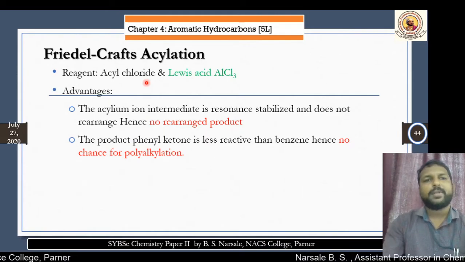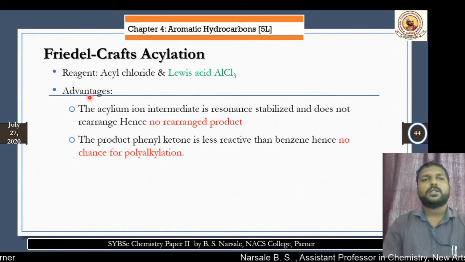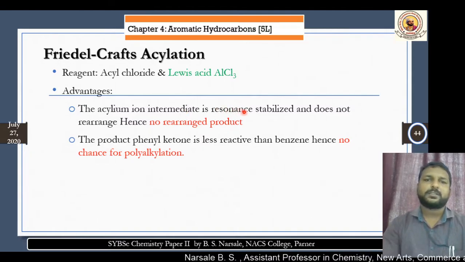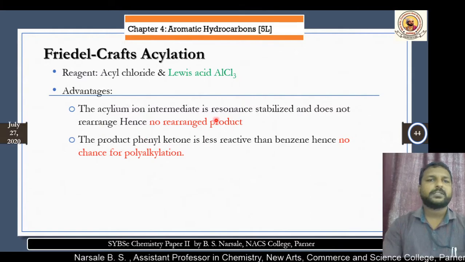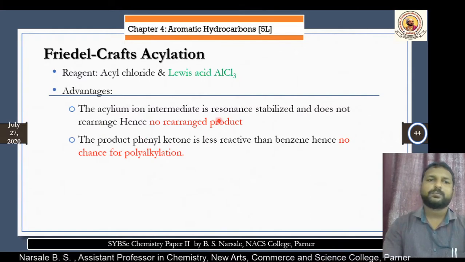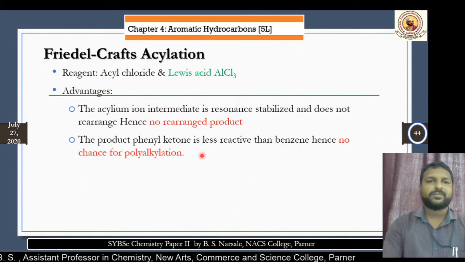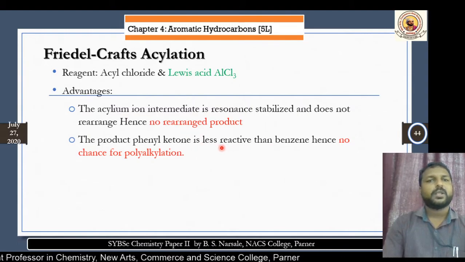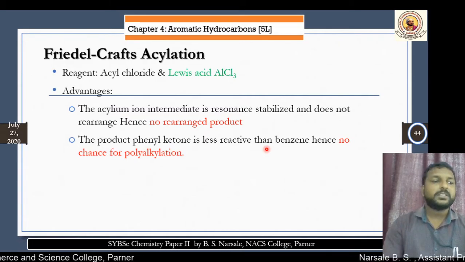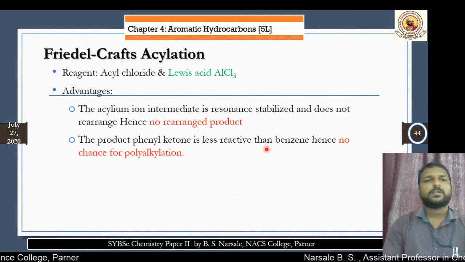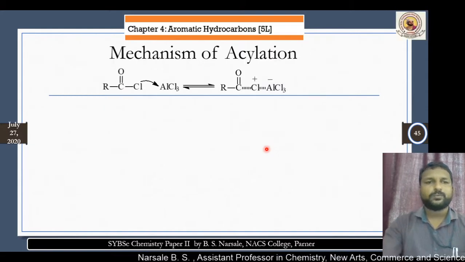Then what are the advantages? The acylium intermediate is resonance stabilized and does not rearrange, hence no rearranged product will be formed. The product, that is phenyl ketone, is less reactive than benzene, so polyalkylation does not occur. These are the two main advantages of Friedel-Crafts acylation over alkylation. Now look at the mechanism.